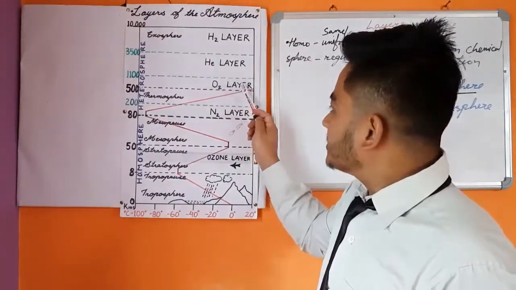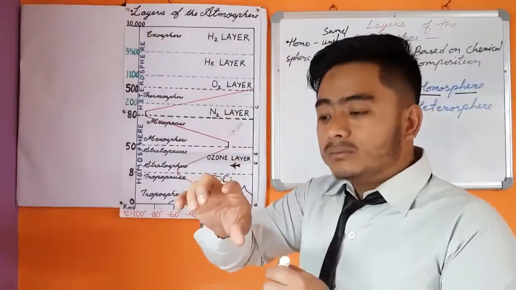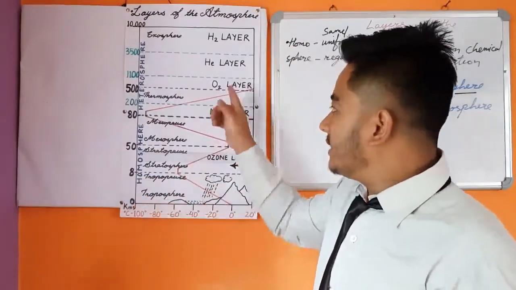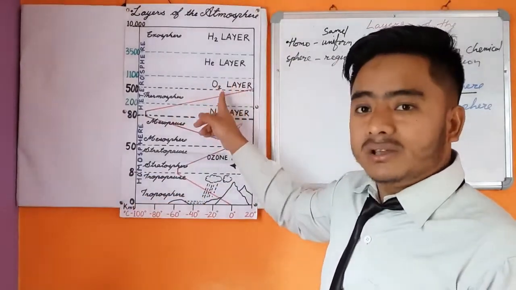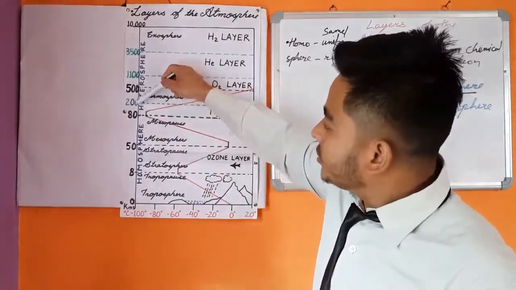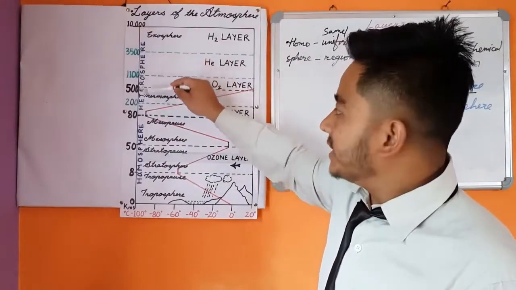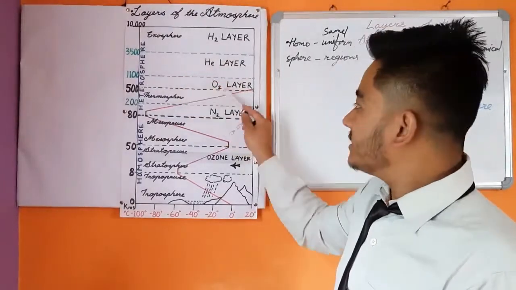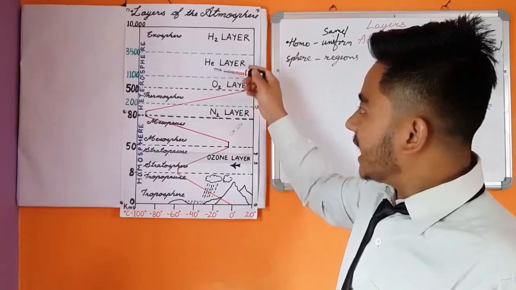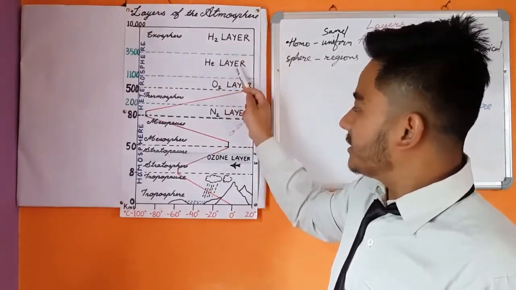And the second one is the oxygen layer. The layer where the molecules of oxygen are arranged in layers is called the oxygen layer. And this oxygen layer extends from 200 km to 1100 km in the atmosphere. And the third layer of heterosphere is the helium layer.